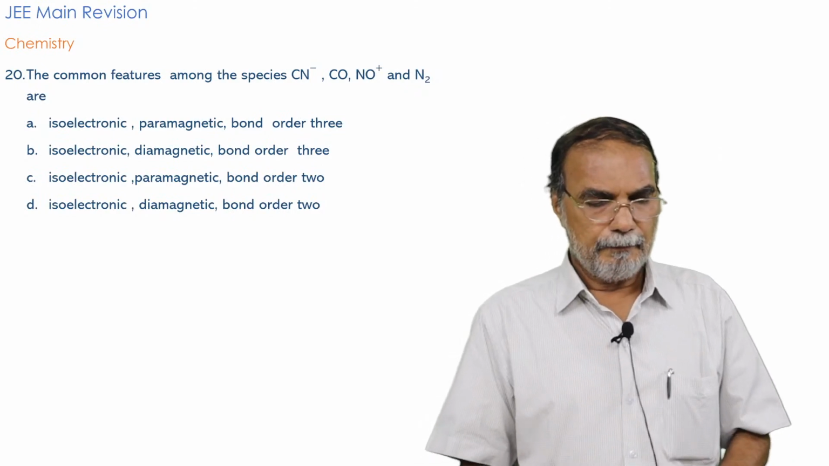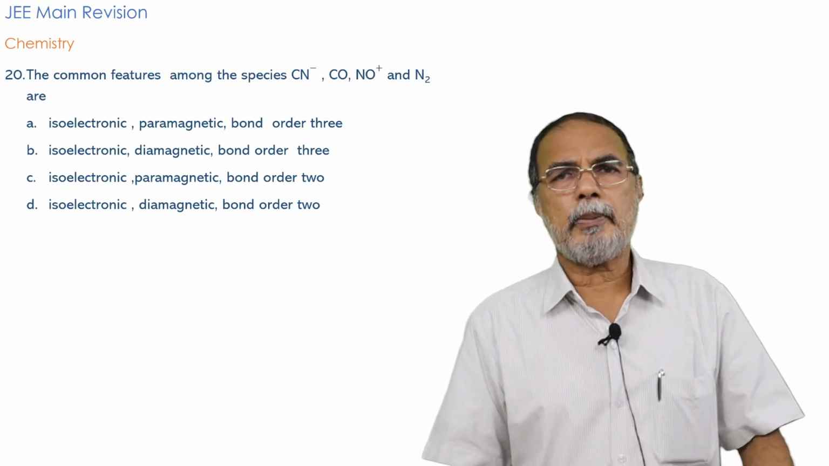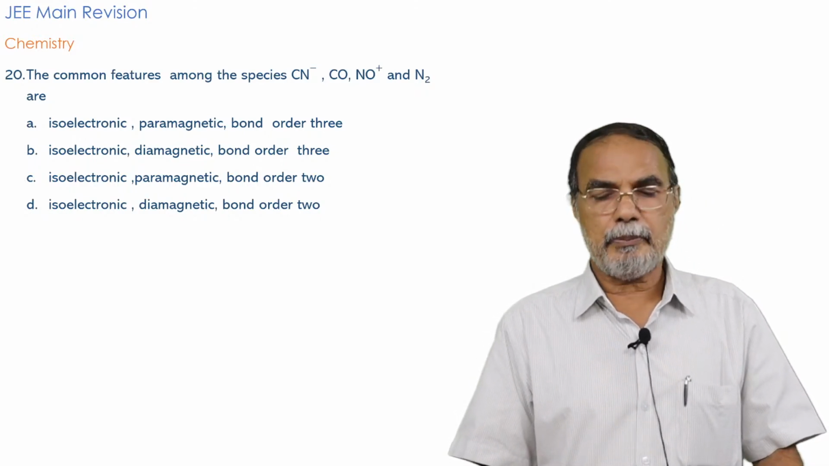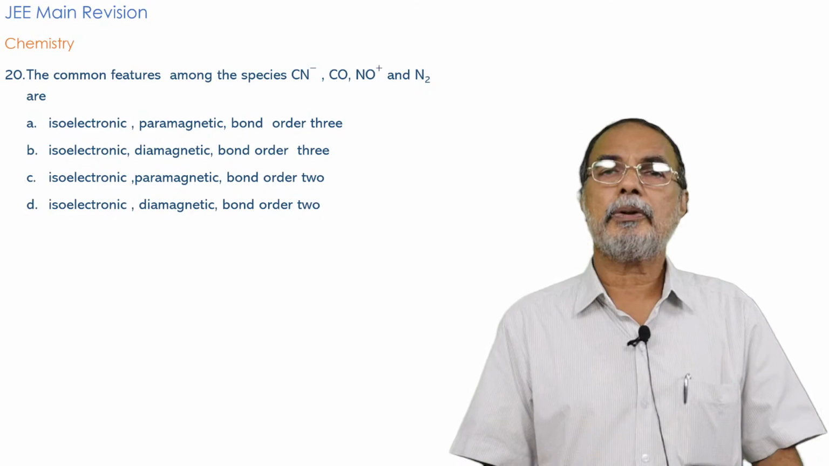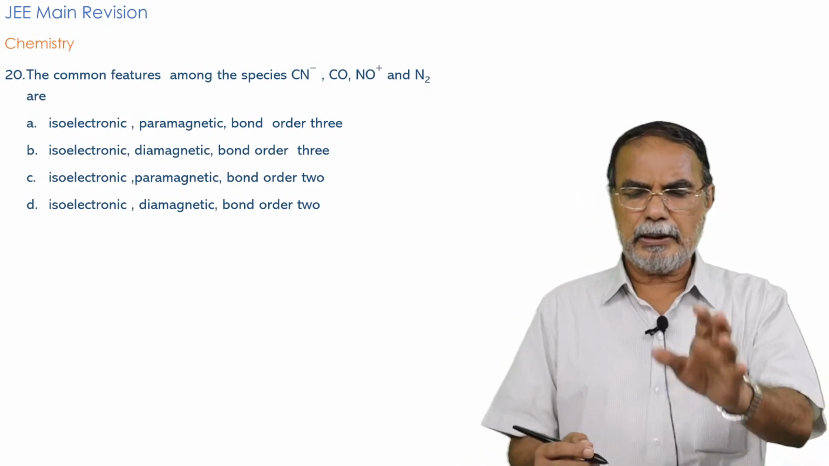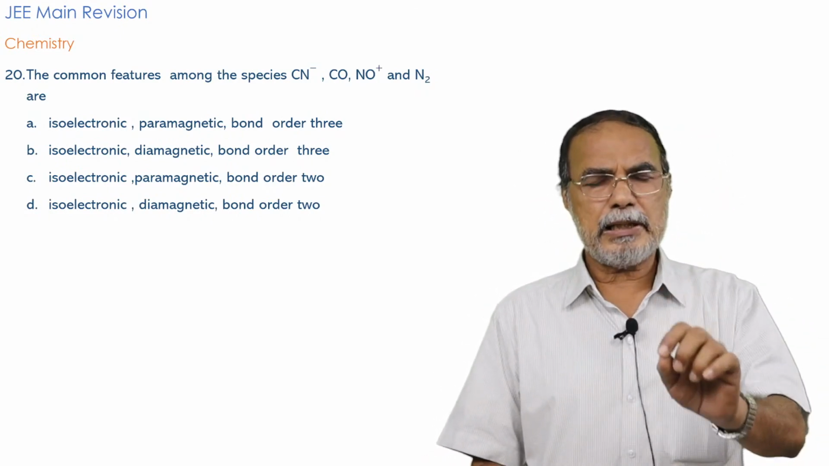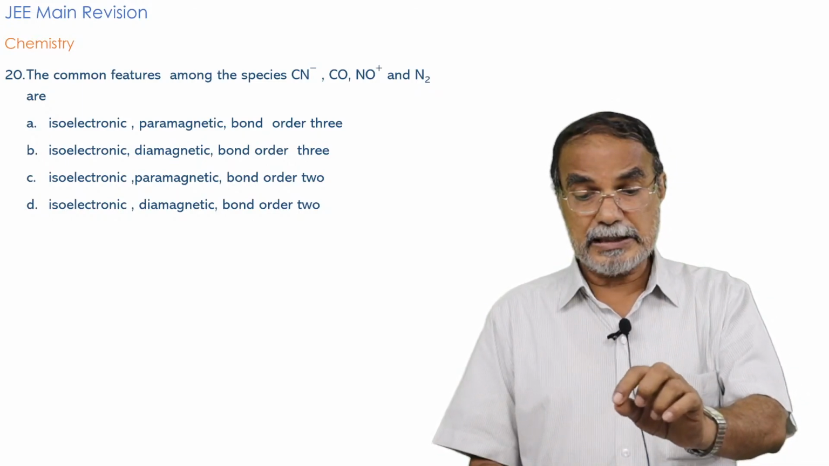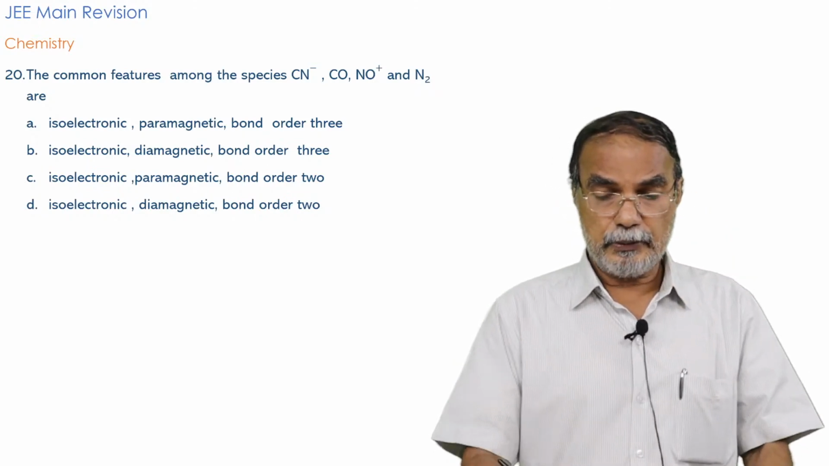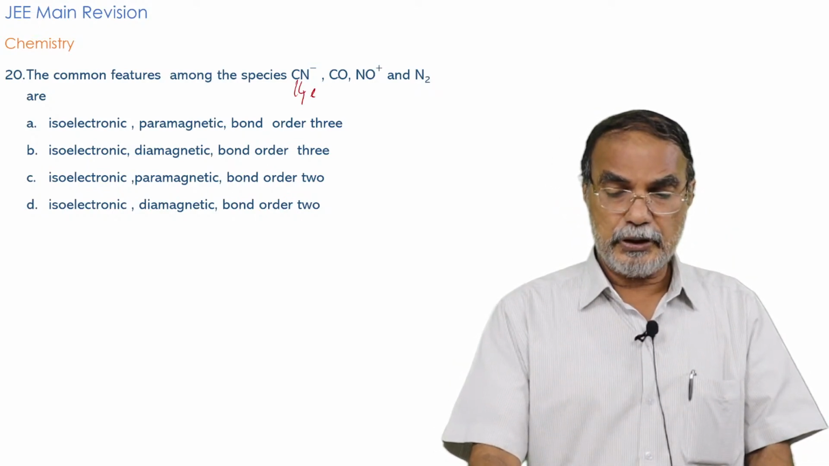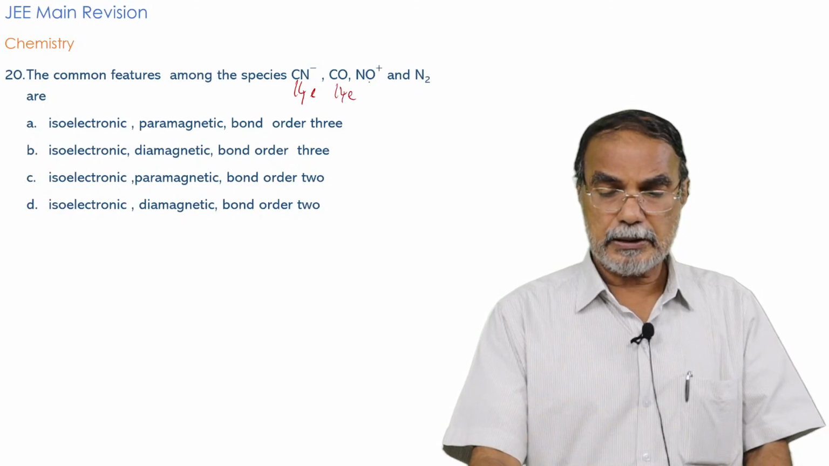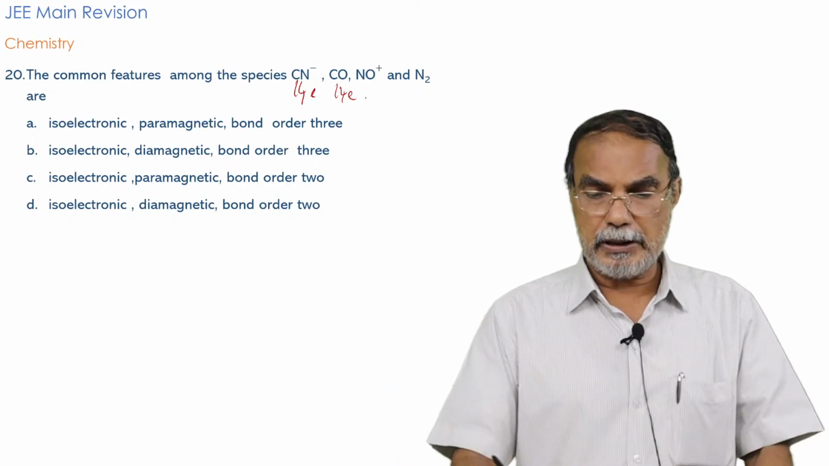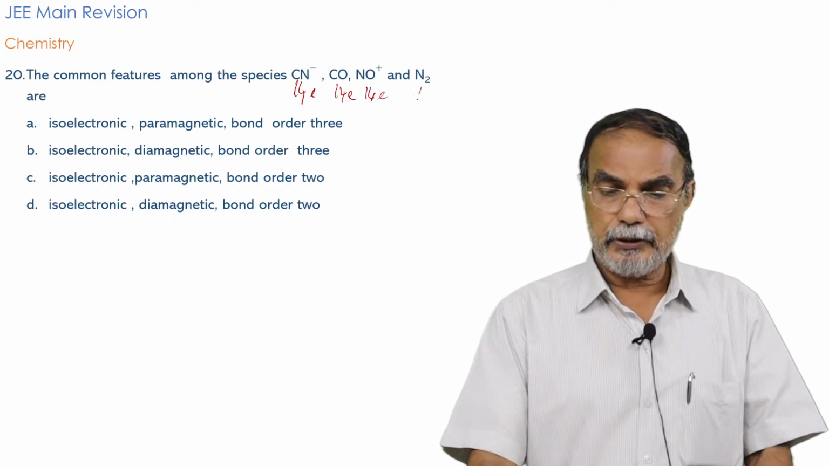Okay. Now, coming to molecular orbital theory, you have common features among the species CN minus, CO, NO plus and N2. Just by looking at these molecules, carbon has 6 electrons, nitrogen 7, so 6 plus 7 is 13, plus 1, so here you have 14 electrons. For CO, 8 plus 6, 14 electrons. For NO plus, 8 plus 7 is 15, and one positive charge means 1 electron is lost, so that means 14 electrons. For N2 also you have 14 electrons.